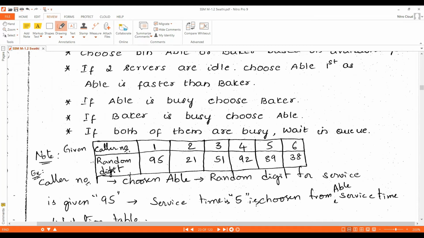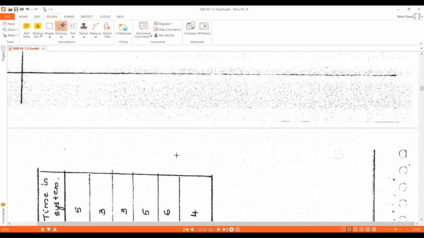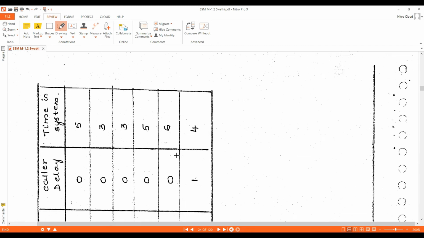Next, in the question they have given random digit assignment for the service time. Service time random digits are given as 95, 21, 51, 92, 89, 38. For customer 1 it is 95, customer 2 is 21, customer 3 is 51, customer 4 is 92, customer 5 is 89, customer 6 is 38. Now we can construct the simulation table.